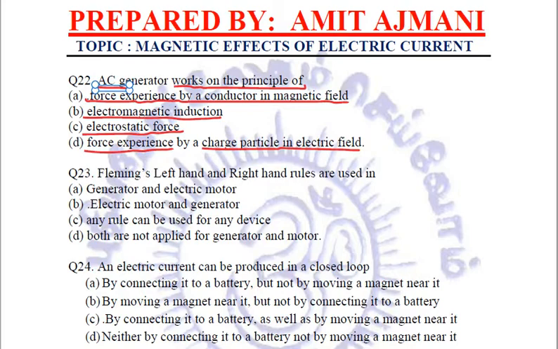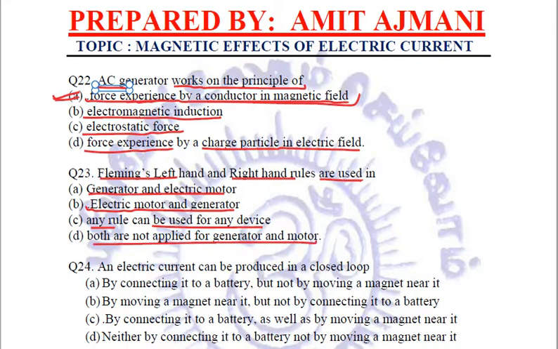So the AC generator is actually working on the principle of force experienced by a conductor in magnetic field. Right? So the answer A is the correct answer. Next, Fleming's left hand and right hand rules are used in, option A, generator and electric motor. Option 2, electric motor and generator. Option 3, any rule can be used for any device. Or option 4, both are not applied for generator and motor.